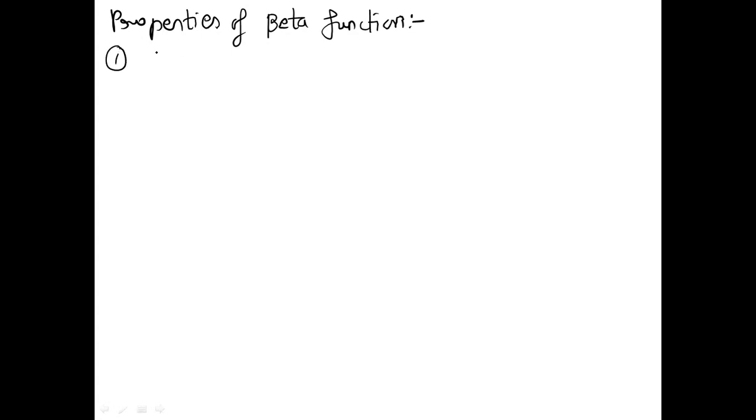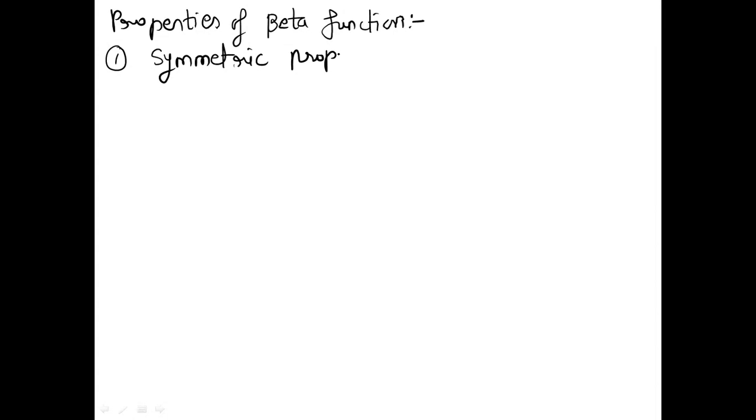Okay, now we are interested in the properties of beta function. We will see one by one the derivation. So what is the first property? The first property is the symmetric property.